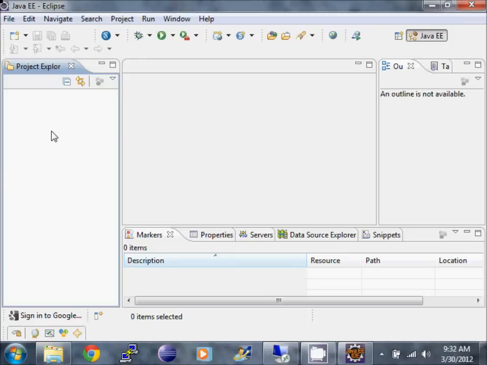We have the Project Explorer on the left. This will show you your list of projects and files. And you have your main content area in the middle, and panes on the right side and at the bottom.